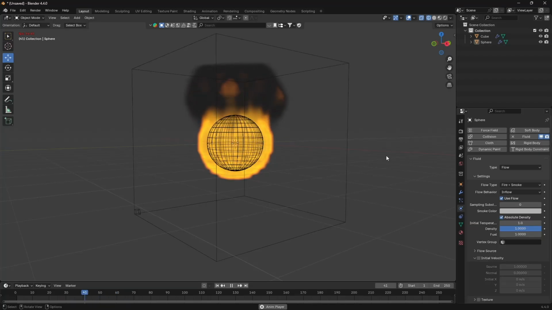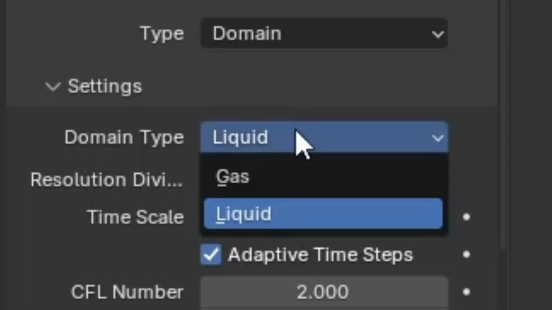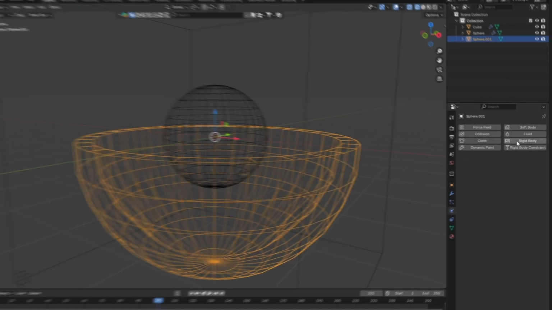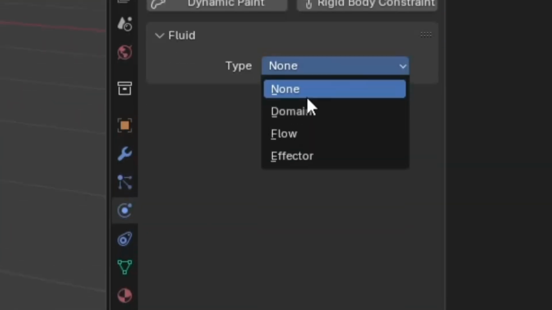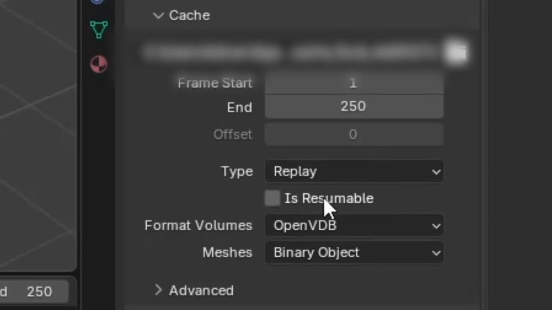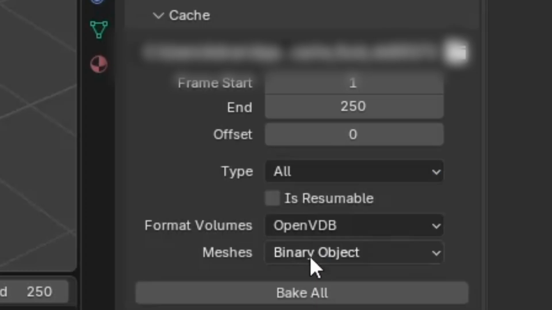The fluid modifier can also generate smoke and fire, either separately or together, but if you change the type to one of them, you'll need to change the domain type to gas. The effector is just another word for collision, so if you want your fluid to interact with the surface, you put a fluid modifier on the mesh and set the type to effector, and now you have a ball of water. Pretty much all the other settings are just bullshit. All you need to know is that when you bake your fluid, make sure to switch the type from replay to all. I don't know why, I just do it because it works.